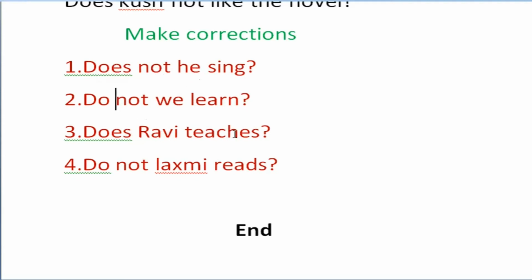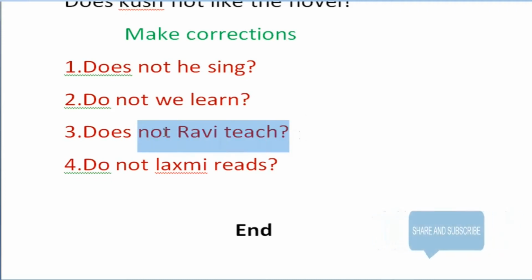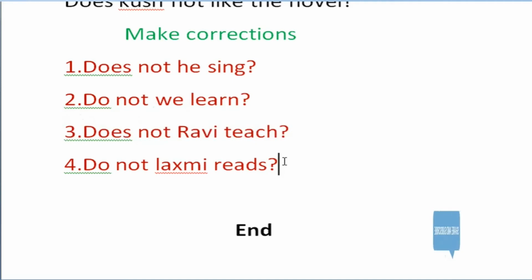Does Ravi teach us? It is the wrong answer. Not should be written. Next, here, teach us? Yes should be deleted, or not should be written. Does not Ravi teach? It is the right answer. It is the negative interrogative sentence in simple present tense.